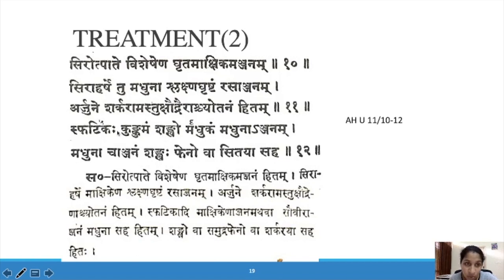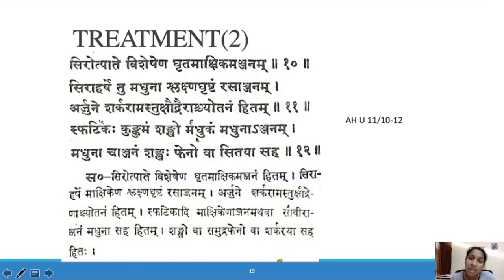And this is an Anjana Yoga: Spadika, Kungumam, Shanga, Maduka and Madhu. Madhu is honey. Honey mixed with Spadika, Kungumam, Shanga and Maduka. Maduka is Eshti Madhu. This one we can give mixed with the honey and apply as Anjanam. Madhunascha Anjanam, otherwise Anjanam. Saviri Anjana mixed with Madhu can be given. Or Shanka Fenovasidaya Saha: Shanka and Fena, Samudra Fena, plus Sidaya, sugar, can be given as Anjana.